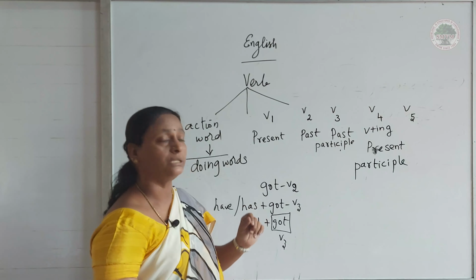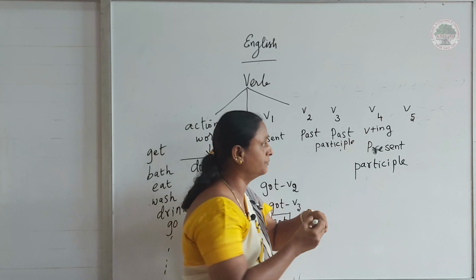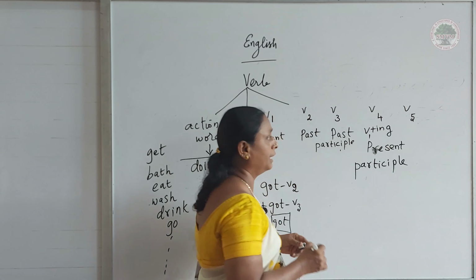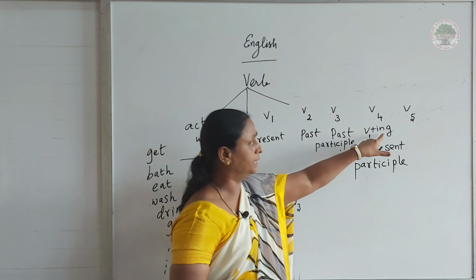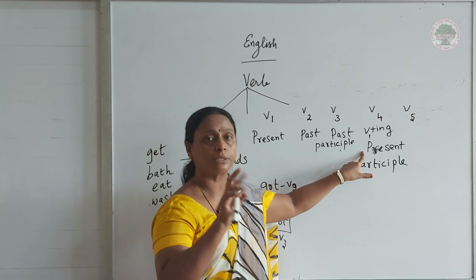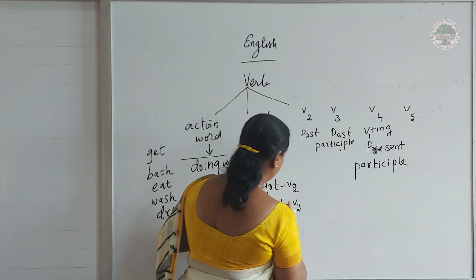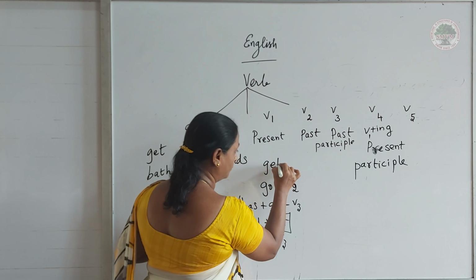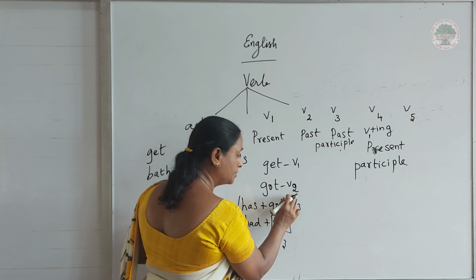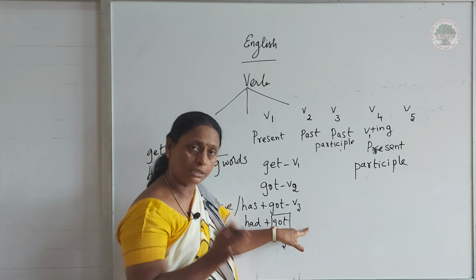Now you just see the five forms of verbs. In V plus "ing," this V is the V1 verb. That V1 verb plus "ing" makes the V4 form, which is called the present participle. So for now you wrote: "get" is V1, "got" is V2, and "got" is also V3.